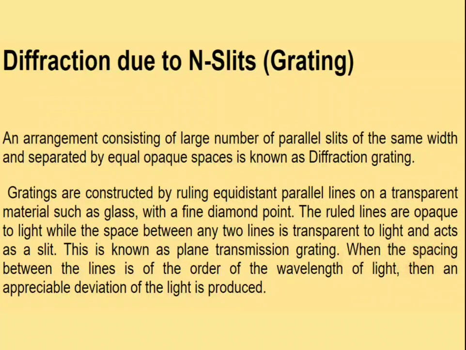When the spacing between the lines is equal to the wavelength of the light, then the deviation of the light produced is more. So this is the brief explanation about the diffraction grating. Simply, diffraction due to N slits is also called diffraction due to grating. This grating gives the phenomenon of diffraction.